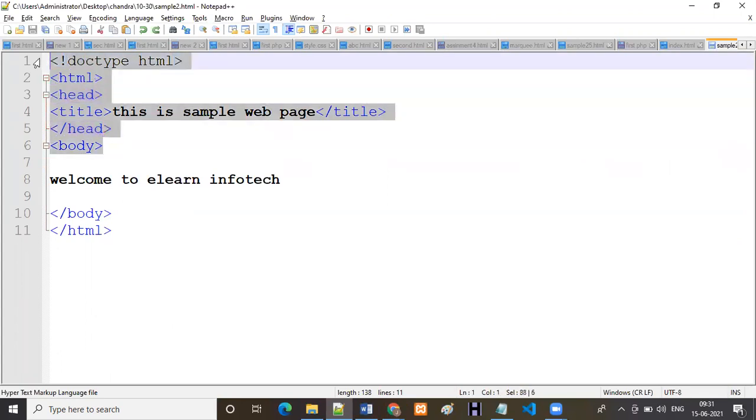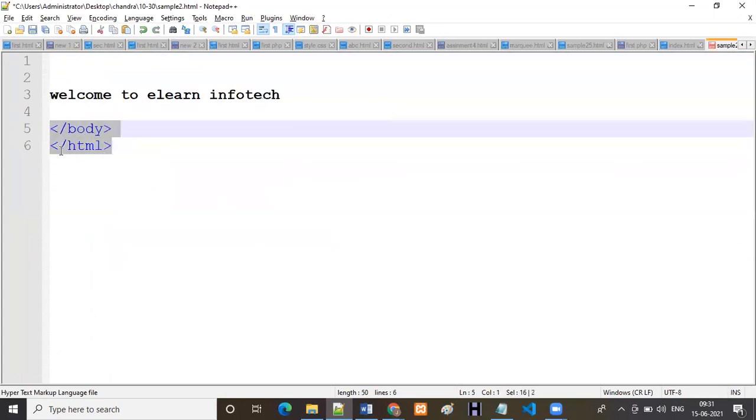For example, I am going to remove the entire code. Now is it executed or not? I think it will not. Okay, so now just go to the output and refresh it. This is our web page. Refresh it. See, it is executed.